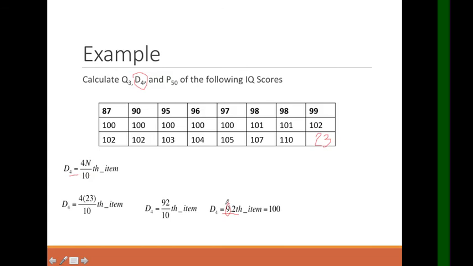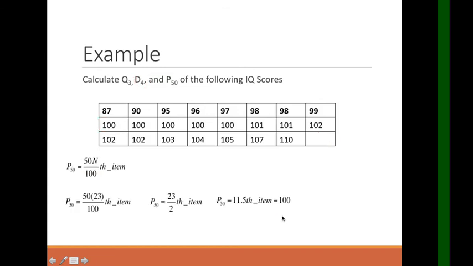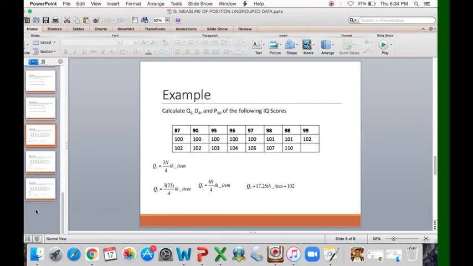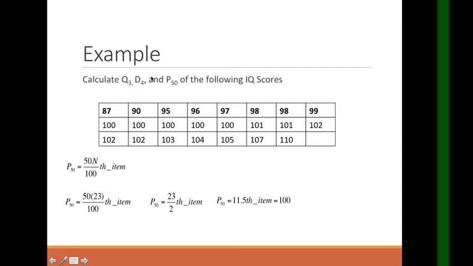So, pang 9th term. So, 1, 2, 3, 4, 5, 6, 7, 8, 9. Sakto. Kaya 100 yung ating pang 9th item for the D4. Nakakasunod? And finally, for P50. I'm sorry, wala akong P50. D5, P50. Ayan. May P50 tayo. Okay. For P50, ayan.